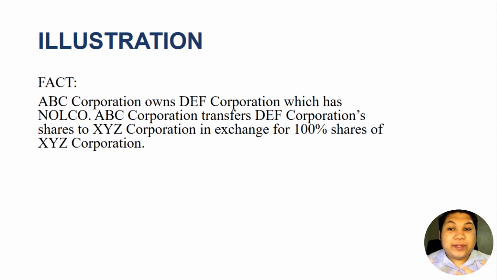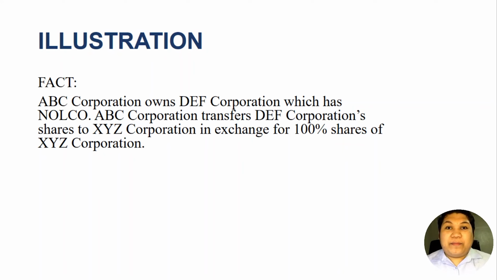So now, we would say that the owner of DF Corporation is no longer ABC Corporation, because ABC Corporation transferred its shareholdings in DF Corporation to XYZ Corporation. So the owner of DF Corporation is now XYZ Corporation because XYZ Corporation is now the holder of the shares of DF Corporation. But remember, in exchange for that transfer, XYZ Corporation also transferred its 100% shares to ABC Corporation.